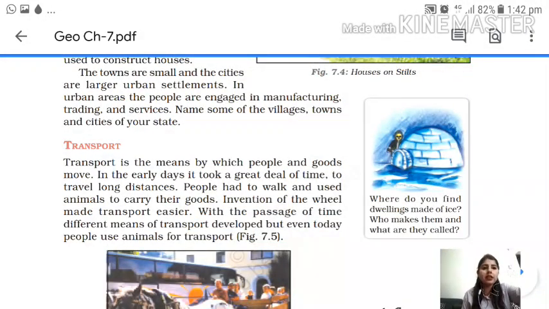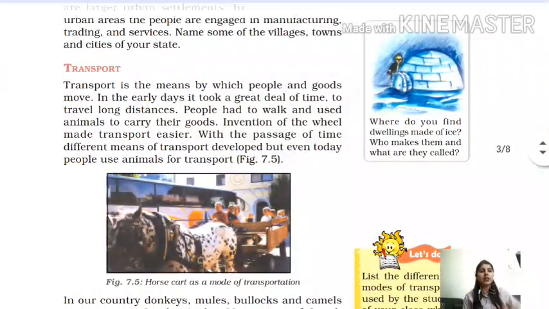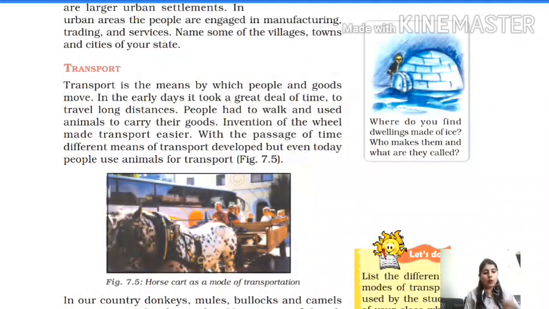So we read and also did in that chapter, in that video, the permanent settlements and temporary settlements, and the urban settlements and the rural settlements. This was all about settlements. Now we are going to do our next topic, and that is transport.